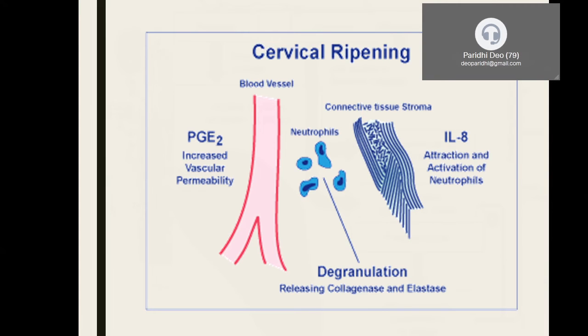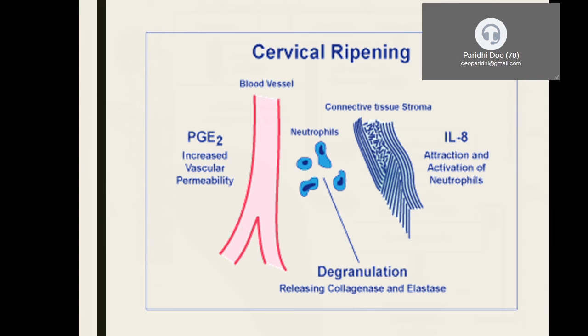Now, the anatomy of the cervix, you must be already aware of it. The cervix is made up of collagen tissue, smooth muscle tissue, and some glycosaminoglycans like dermatan sulfate and heparan sulfate. Now the cervical ripening is very important. For cervical ripening, it is important to degrade the collagen present in the cervical tissue.